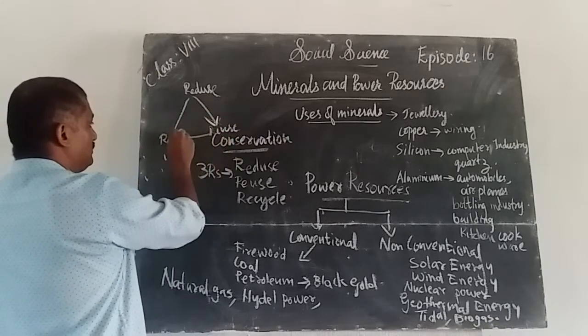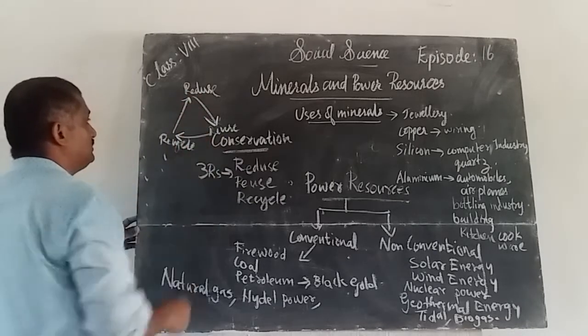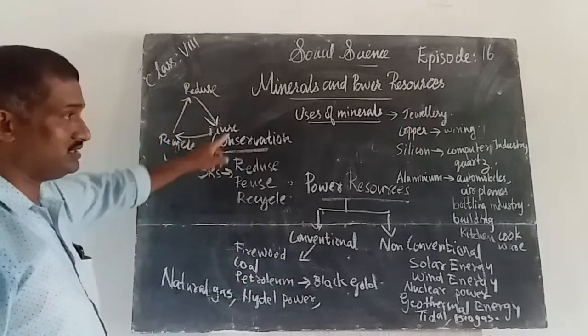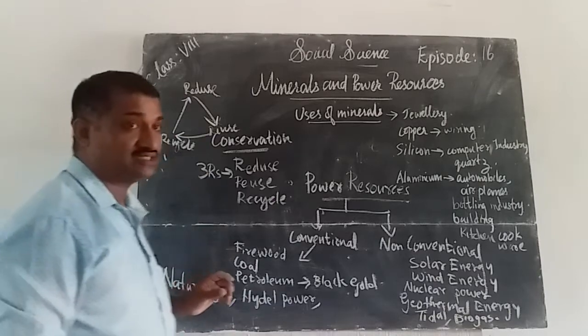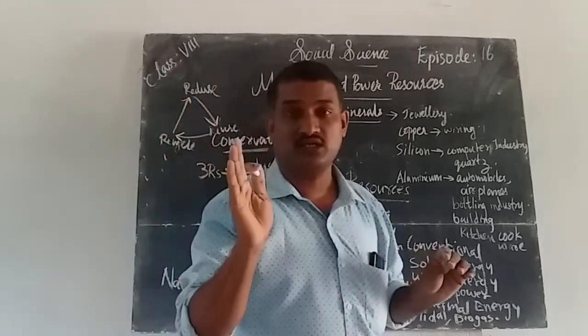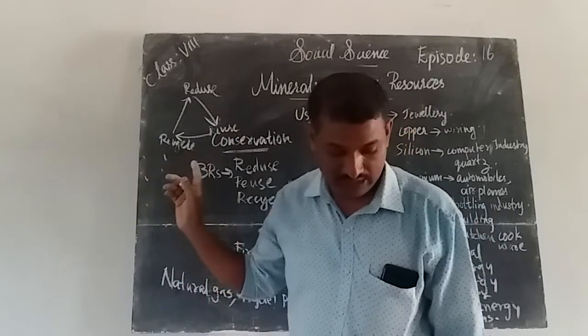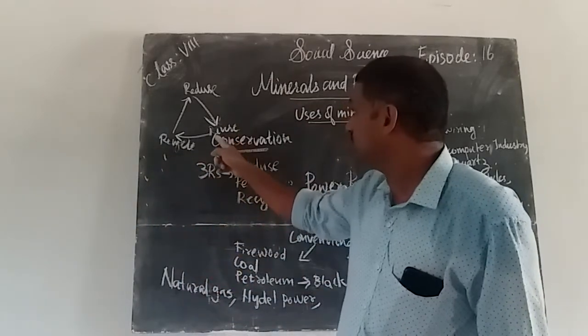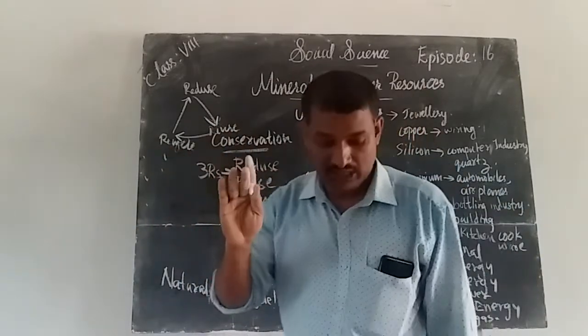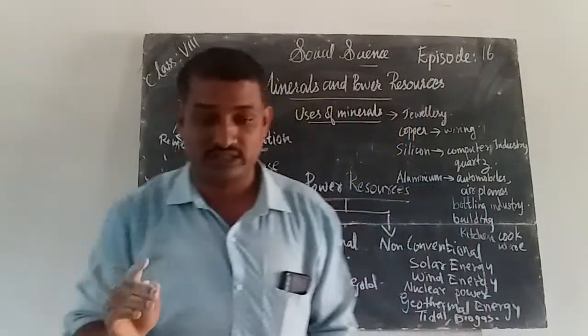So these 3 processes are very essential in order to conserve the resources. Which are the 3 processes? Reduce, reuse and recycle are the 3 processes. That is very important nowadays.